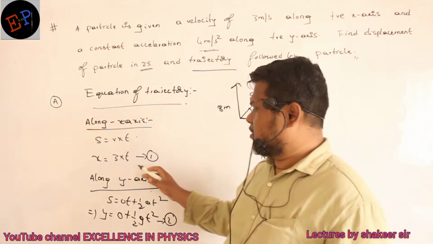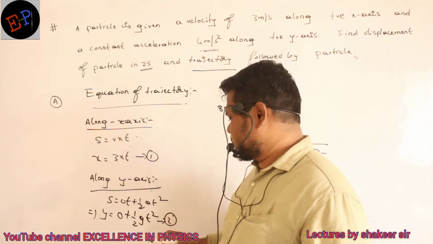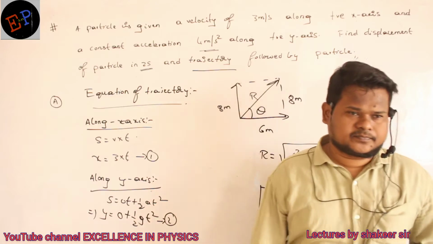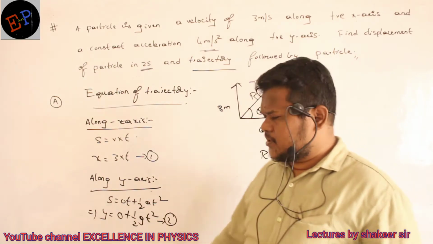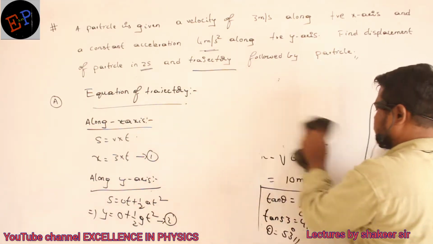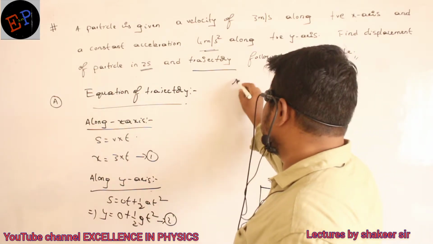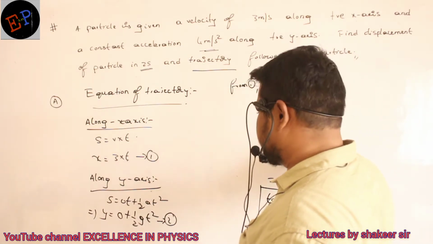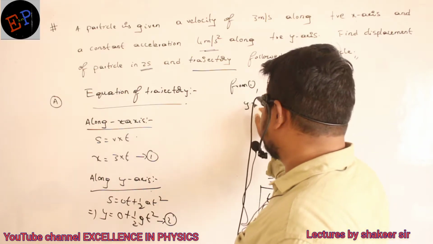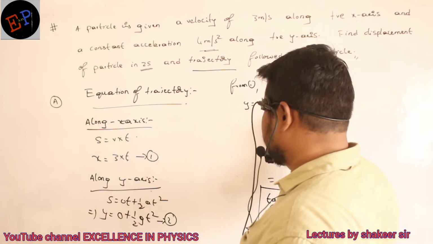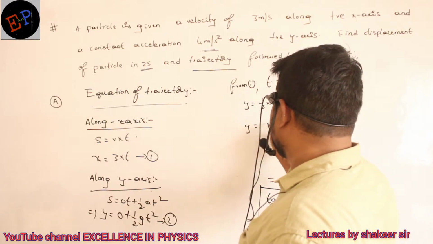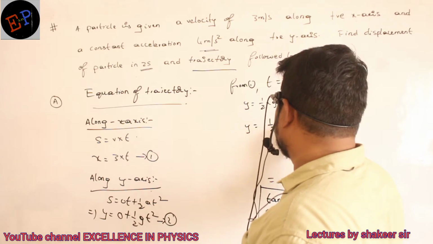Just take t is equal to x by 3. Take this and substitute here. Then you will get a relation between x and y. That's all. G, you just keep it as g only. Now substitute and get the values. From equation number 1, t is equal to x by 3. So take this and substitute in the second equation. So y is equal to half into g into, instead of t, what can I write? I can write x by 3 whole square. Clear? So y is equal to half g x square divided by 9.